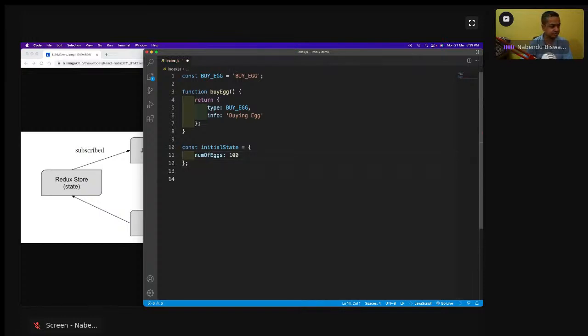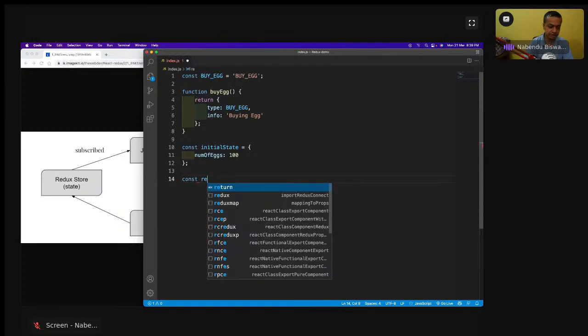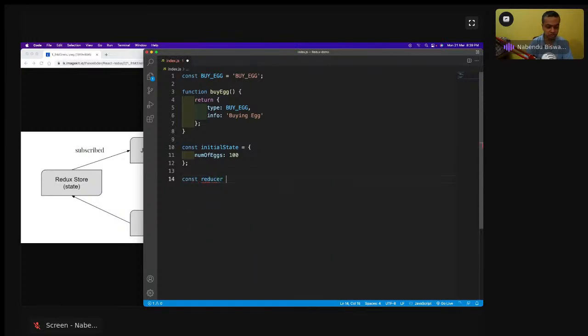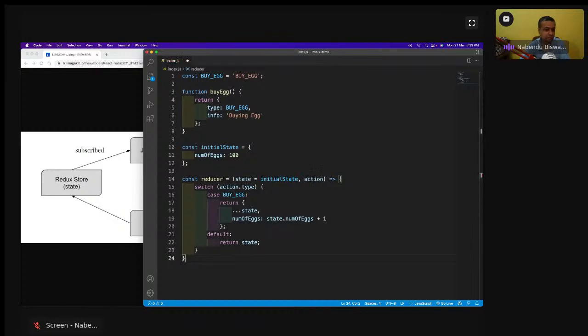Now I will have a const reducer equal to a function. Again, I'm going to use a lot of ES6 concepts, as I have told. This is the ES6 concept, a default parameter: initialState, meaning number of X is 100. And I will have the action. After that I will have a switch case. Again, as I've told, switch cases are used a lot here. The switch case will be on action.type.